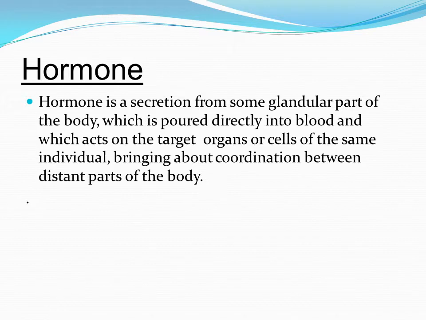In our syllabus, we have adrenal glands, pancreas, thyroid gland, and pituitary gland. So we will discuss them one by one.